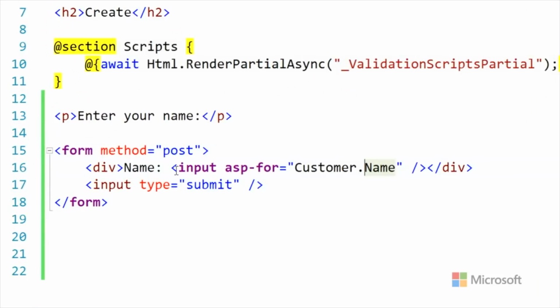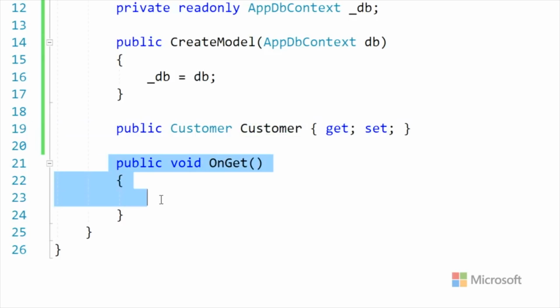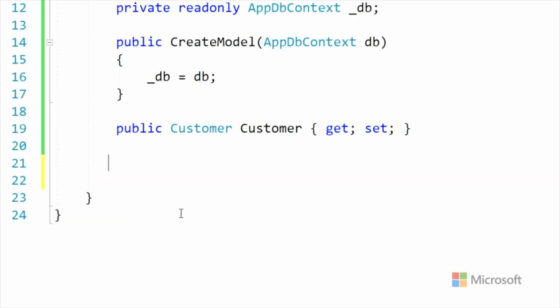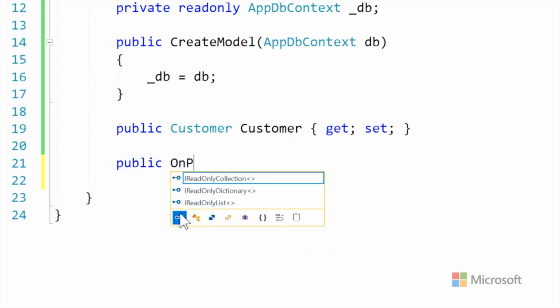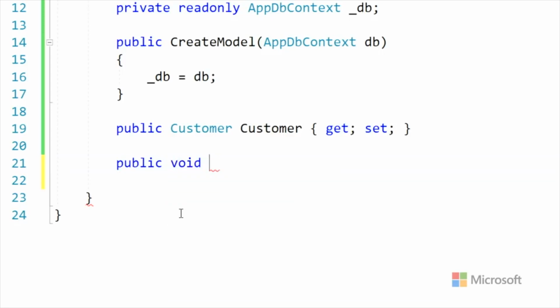What we need to do, though, is bind this form. We're saying this input for customer name. When I hit submit, we need to catch it on the server side. I call it surviving the journey. Okay, yeah, that's a good point. It does need to survive the journey. So I'm going to get rid of this OnGet here. So we're going to do a post. You can say OnPost. You could do it like this, but the right way to do it is like this. Async, which means don't block. And we're going to have a task